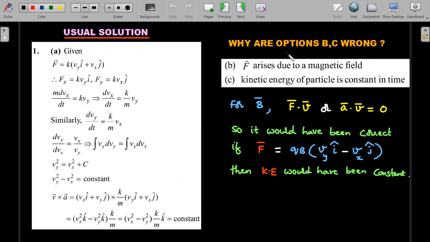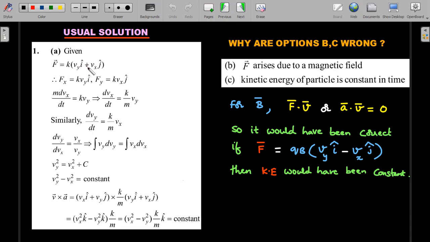Okay, so now let's analyze a bit further. Why are options B and C wrong? If these two were to arise with respect to magnetic field, with the kinetic energy remaining constant, then F dot V should have been 0. That means A dot V should have been equal to 0. So in a future question, how could you recognize such a force?